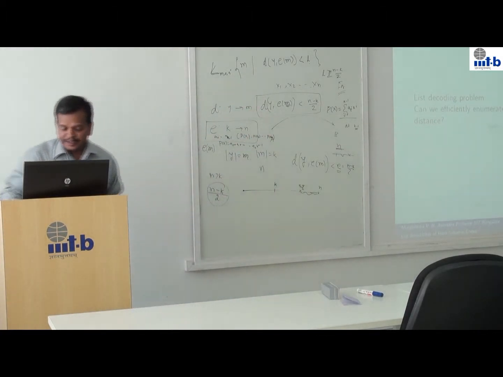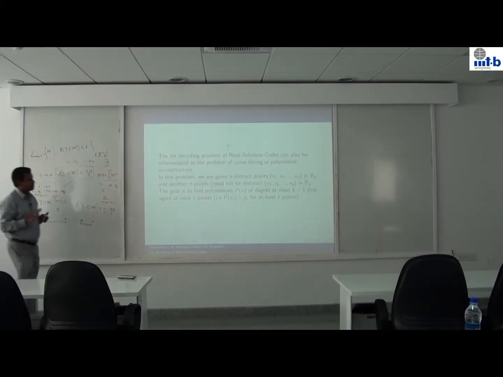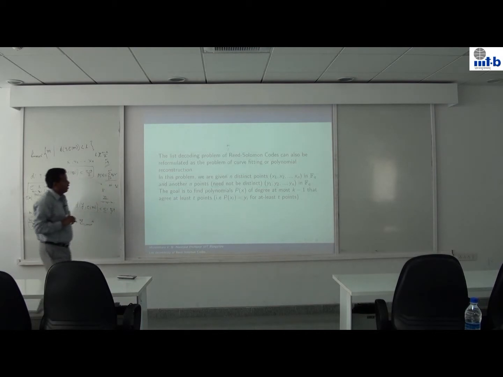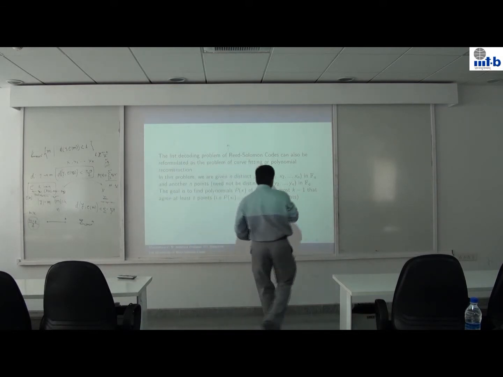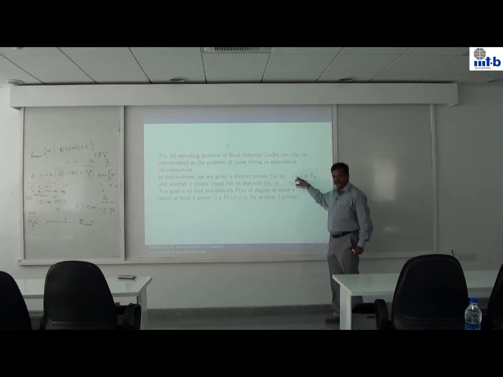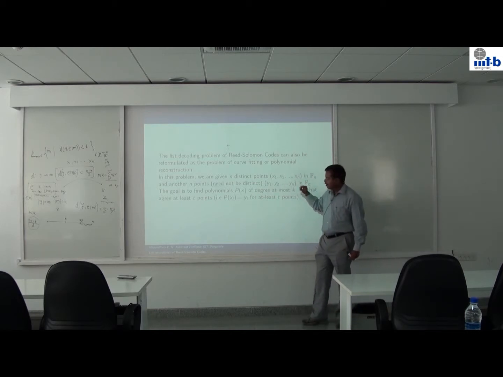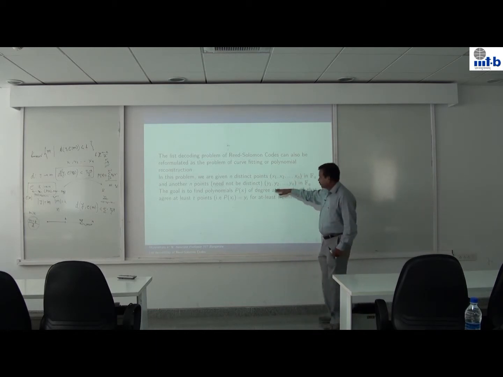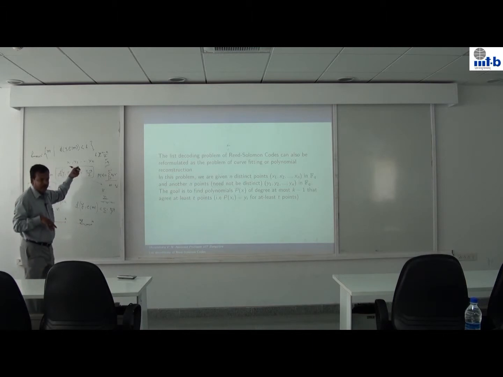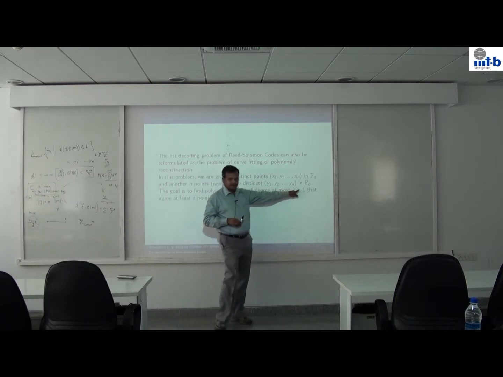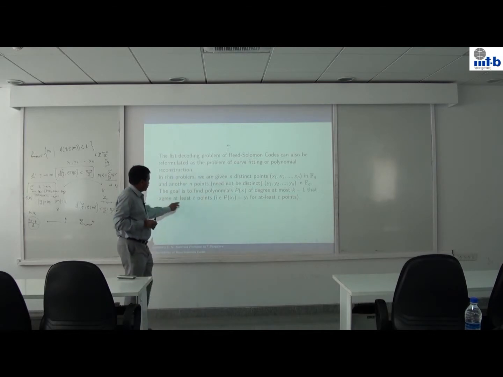In the case of Reed-Solomon codes, this problem can be looked at as a polynomial reconstruction problem. This is easy to see. My encoding function was just evaluation at x1, x2, ..., xn, and what I receive at the end is y1, y2, ..., yn. The xi have to be distinct, but the yi need not be distinct. The list here is essentially the set of polynomials of degree at most k minus 1 such that each agrees with the received values at at least t points.